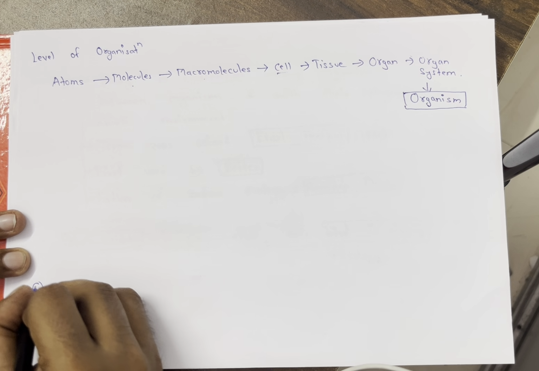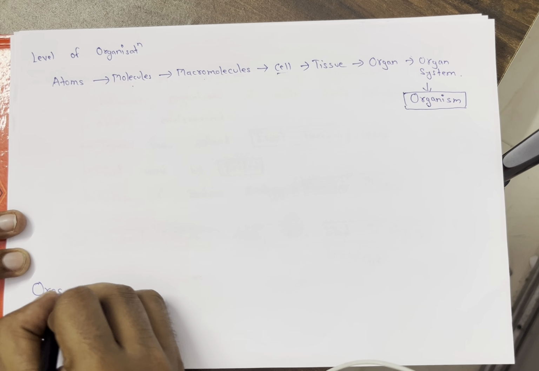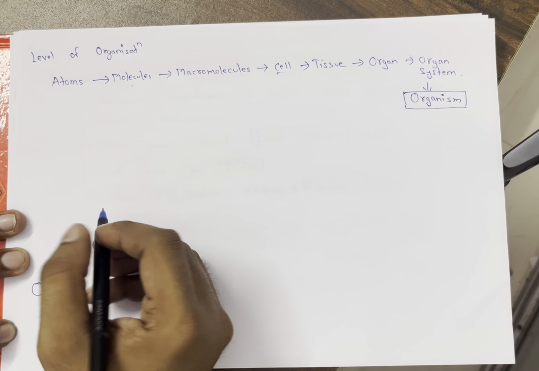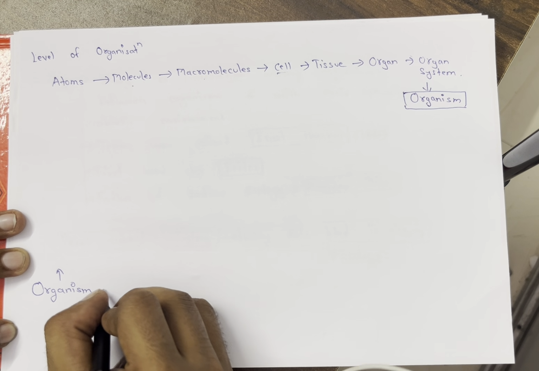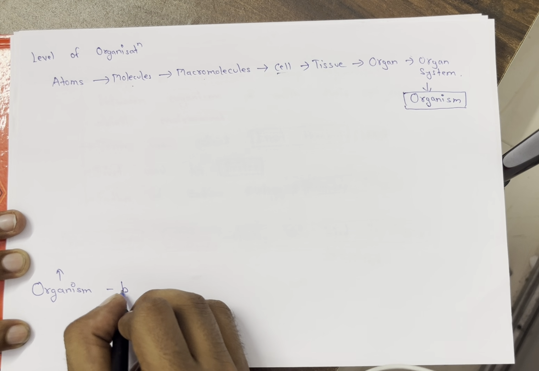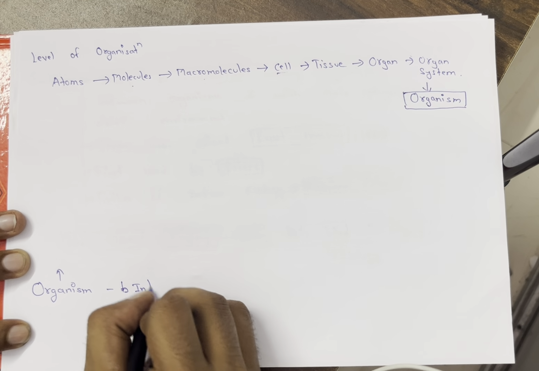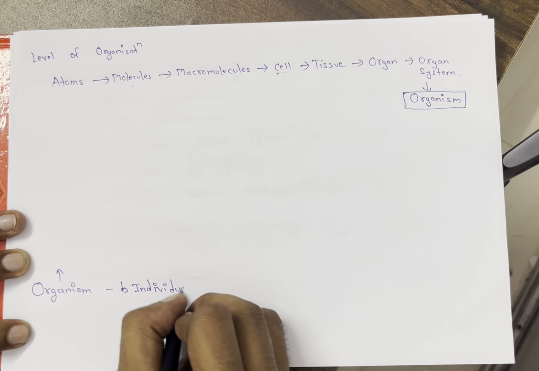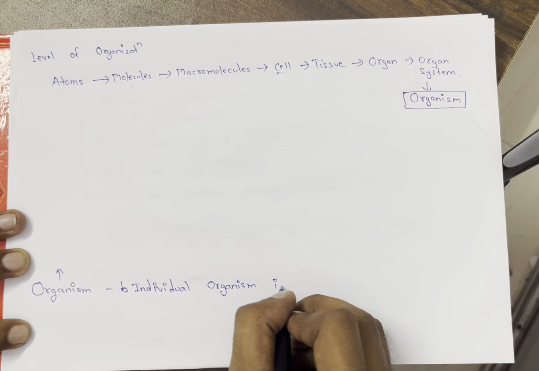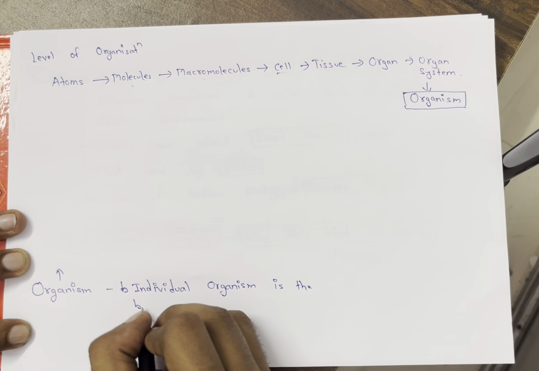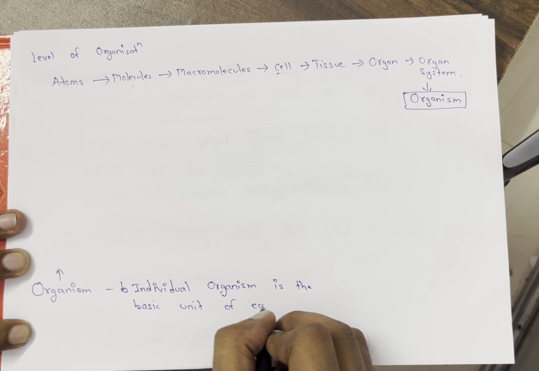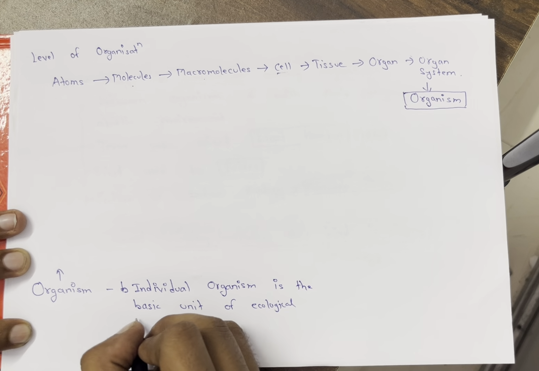The organism is the basic unit of ecology. What is an organism? An organism is a basic individual organism. So the individual organism is the basic unit of the ecological hierarchy.